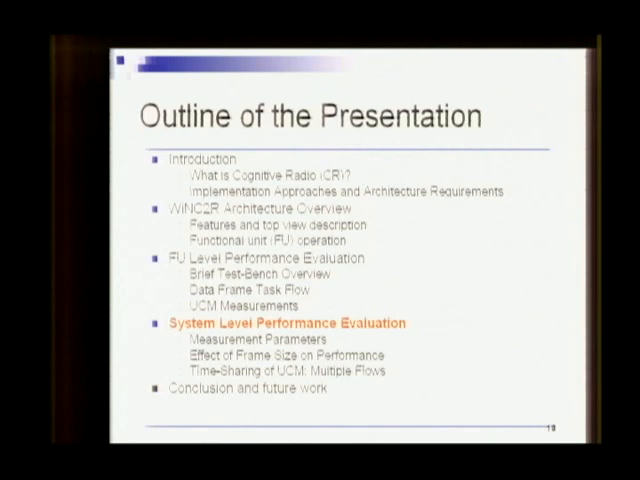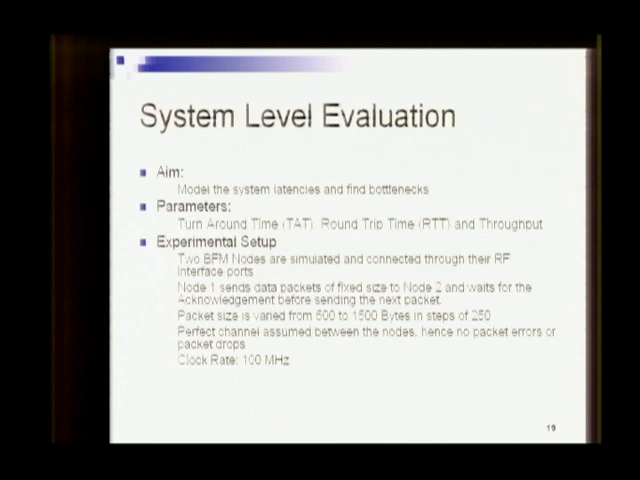We now move on to more system level performance evaluation. The aim of these experiments is to model the system latencies, find an analytical equation for them, and find bottlenecks, if any. The parameters measured were turnaround time, routing time, and throughput. We will define these parameters as we go on.